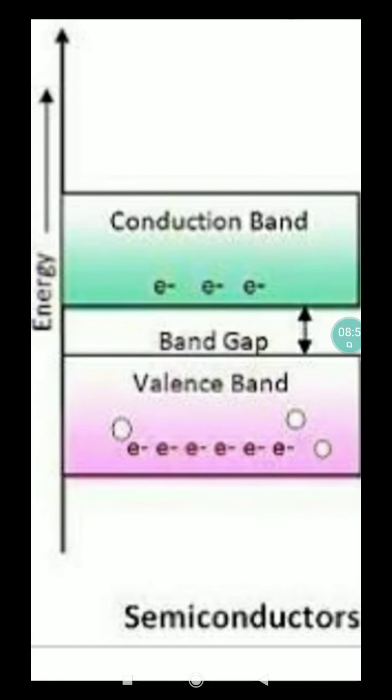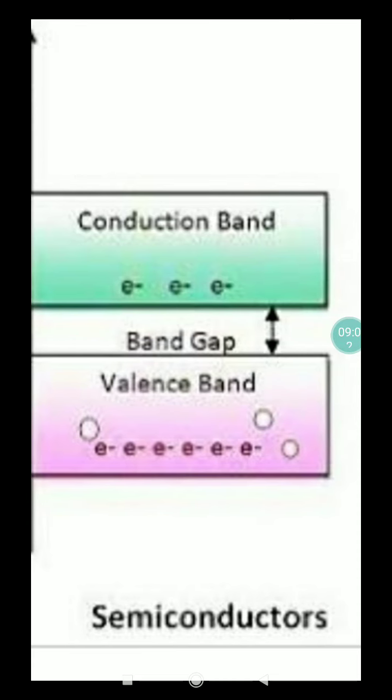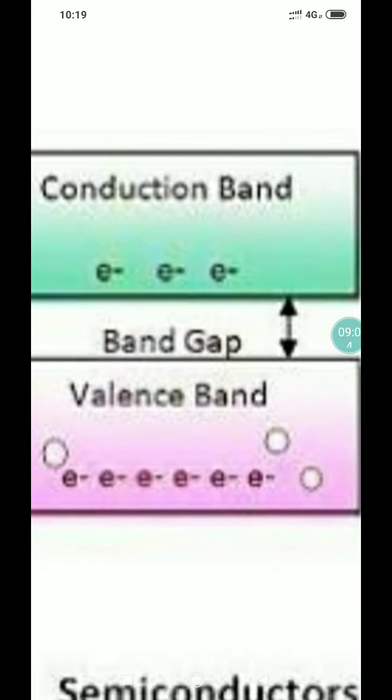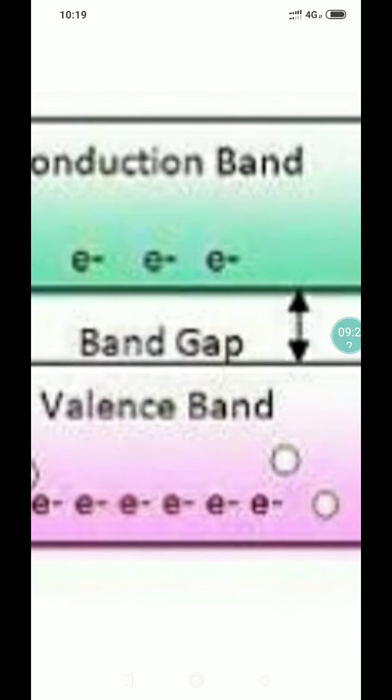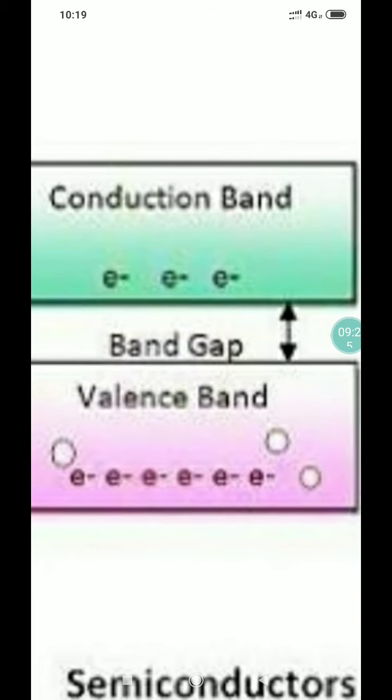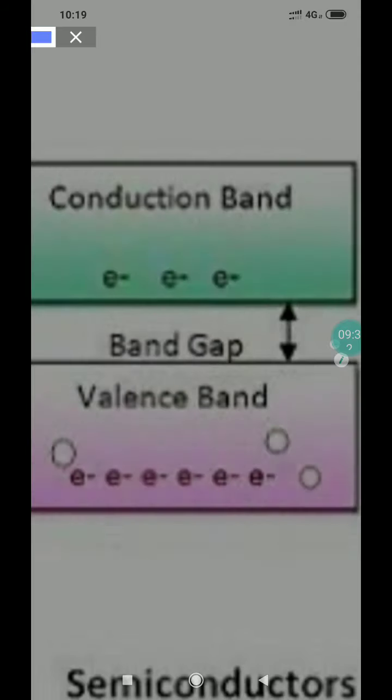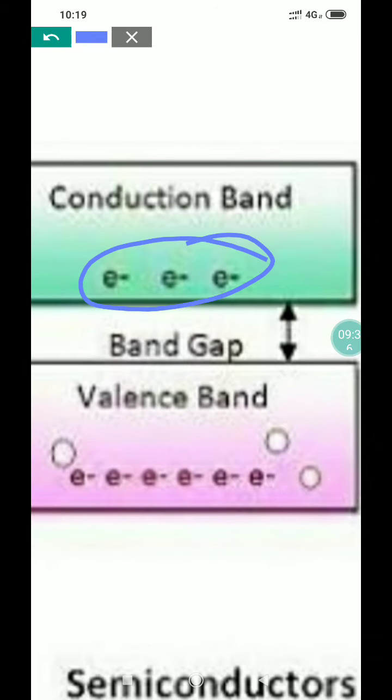Next one is the semiconductor. In this figure we see that the electrical conductivity of a semiconductor material is intermediate between that of metal and insulator. The metalloids silicon and germanium are semiconductors. Like an insulator, there is an energy gap, and electrons are present in the valence band. Also some electrons are present in the conduction band.